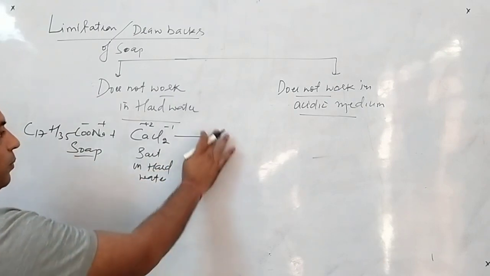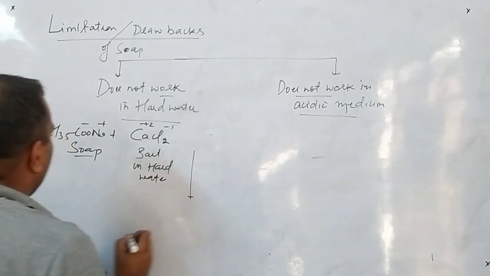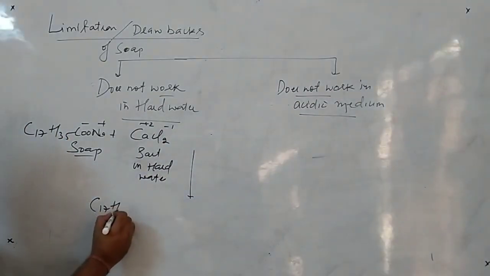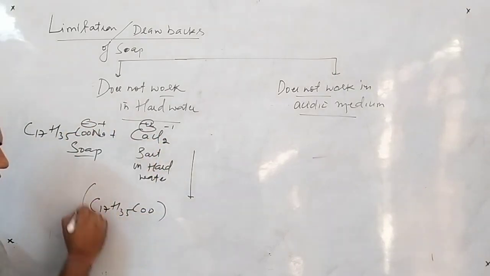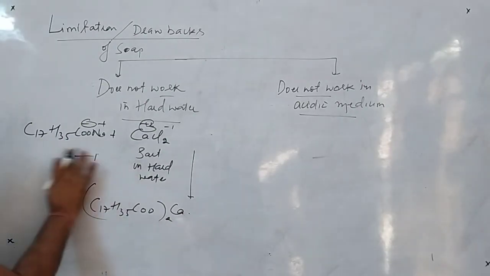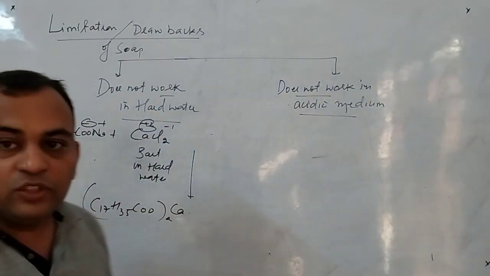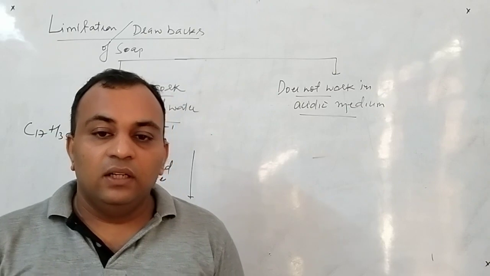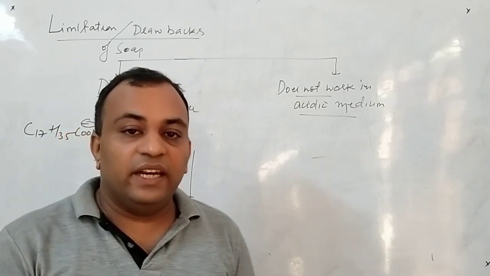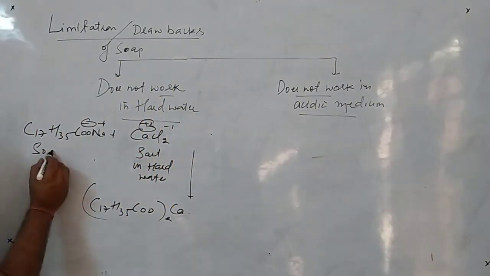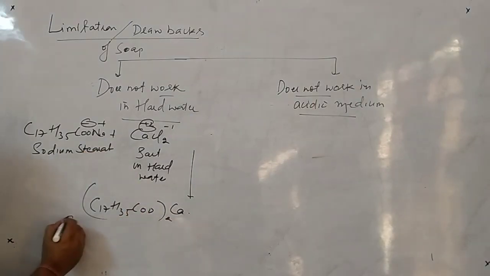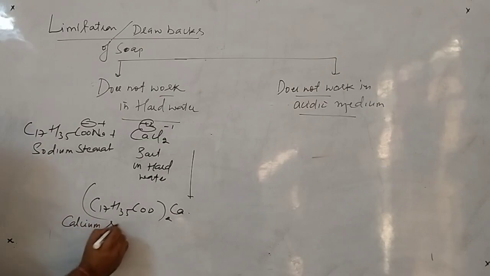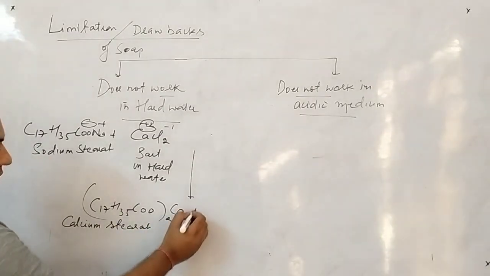Now just see how the compound is formed. I write the compound at the lower part. This one is C17H35COO, beta, this is -1 and +2. So according to cross multiplication of valency, this will be like that. What was the name of this particular soap? C17H35COONa is said to be sodium stearate. Remember the name. This is sodium stearate. So this will be calcium stearate. This is the precipitate.